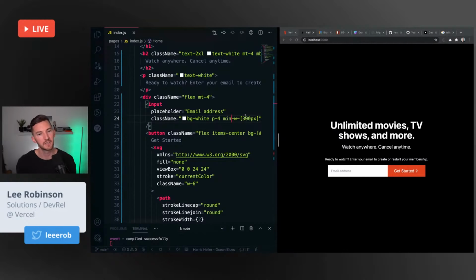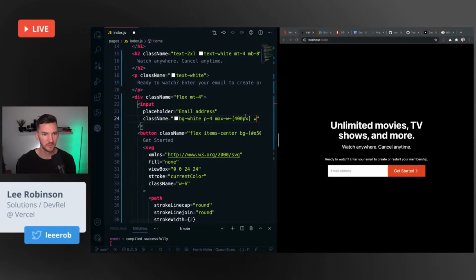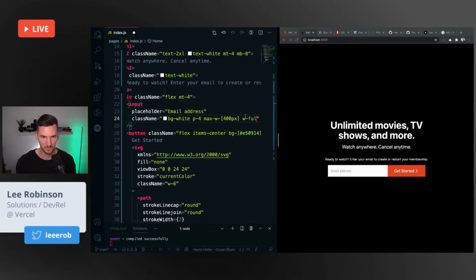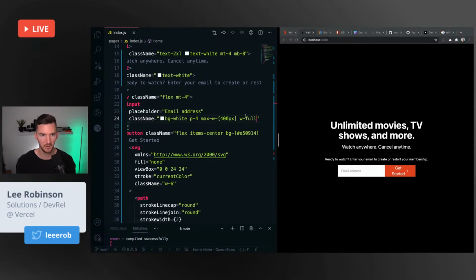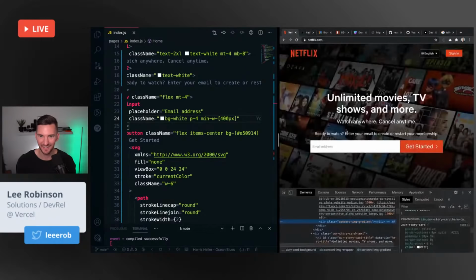Right now, it'd be maximum width. So then when it's on a mobile screen, it doesn't overflow. So maximum width of 400 pixels, width full. No. I don't know. I'll go back to min width. Yeah, I'm liking that.